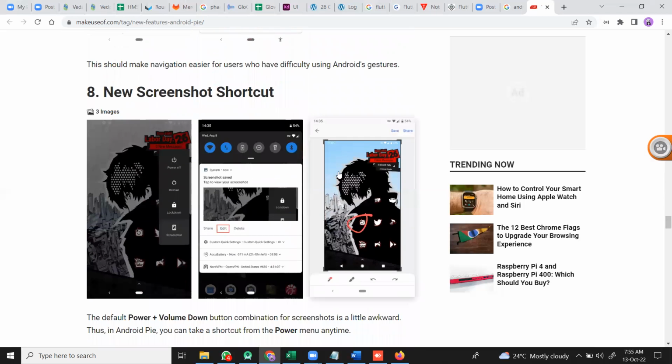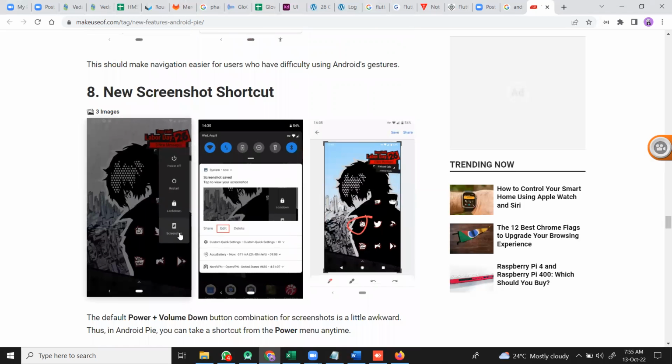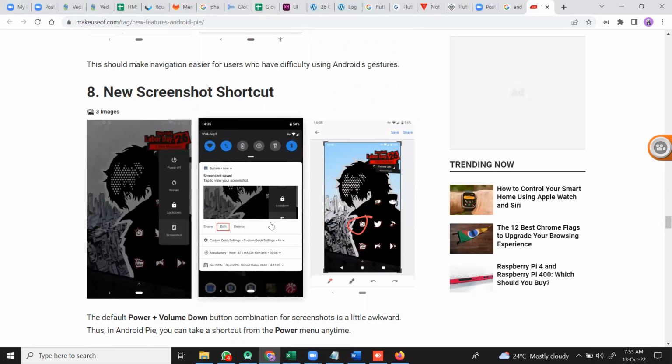And the screenshot. Taking a screenshot is also easy. Previously, you pressed volume down and the power button together. But right now we have it easily with the power button menu. It is the screenshot, and you can directly share that screenshot also.